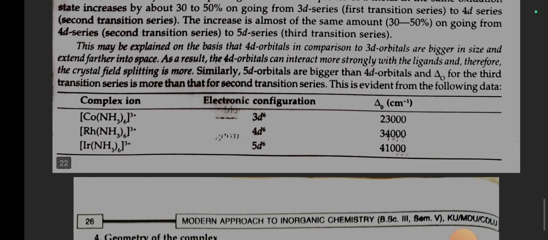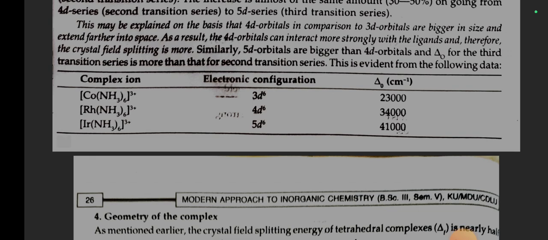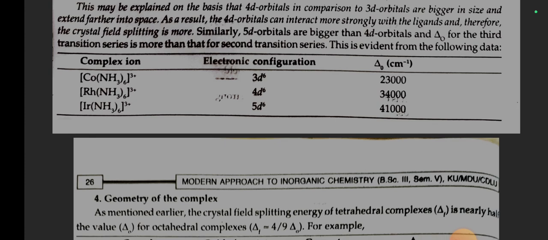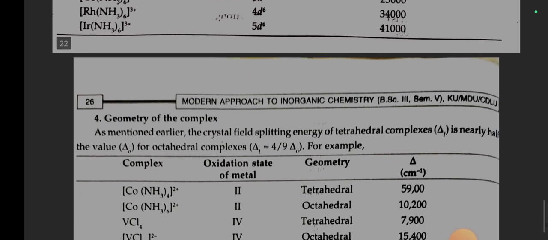This may be explained on the basis that 4d orbitals in comparison to 3d orbitals are bigger in size and extend farther into space. As a result, the 4d orbitals can interact more strongly with the ligands and therefore the crystal field splitting is more. Similarly, 5d orbitals are bigger than 4d orbitals and delta O for the third transition series is more than that for the second transition series. This is evident from the following data.